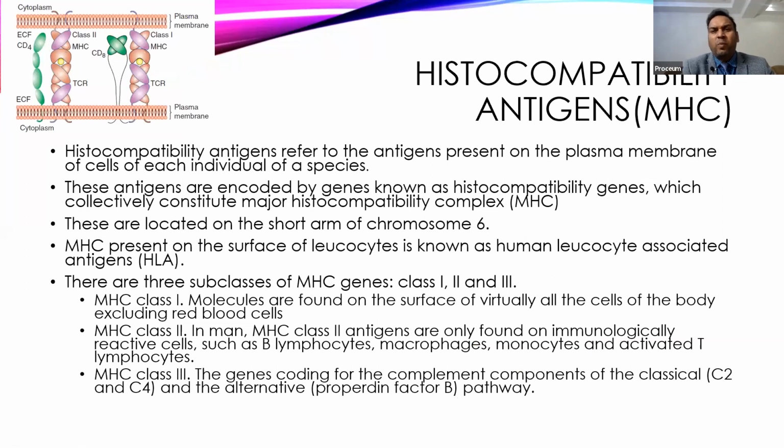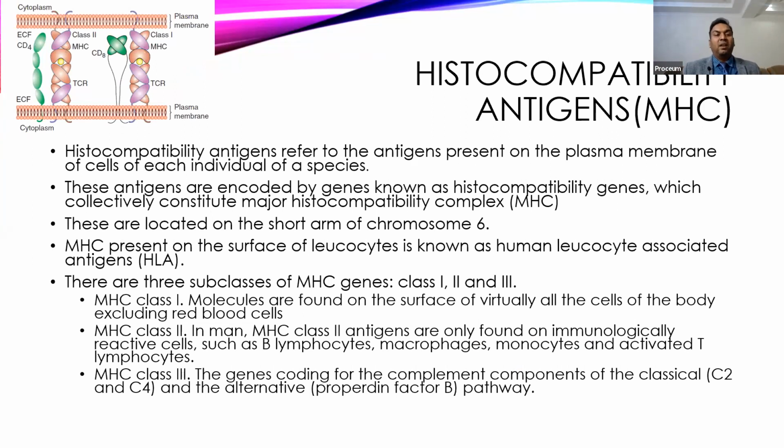Then another common term we use is the MHC antigen, also called HLA, human leukocyte antigen. Nowadays it is a very commonly used antigen. Previously we thought that it is present only on leukocytes, which is why it is named HLA, human leukocyte antigen.